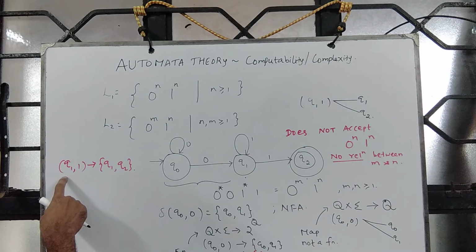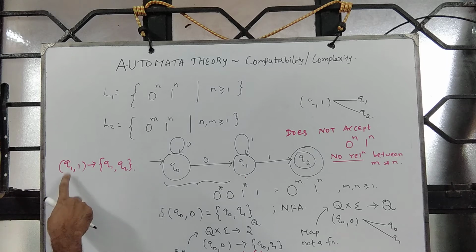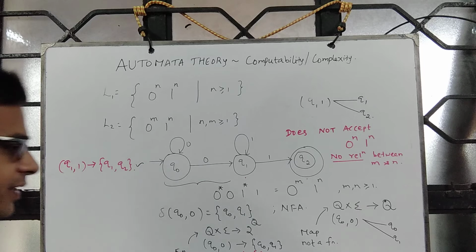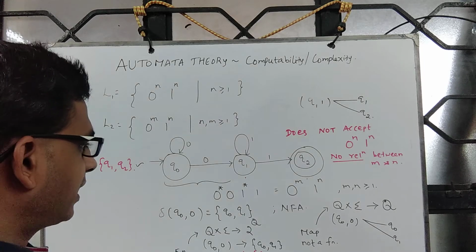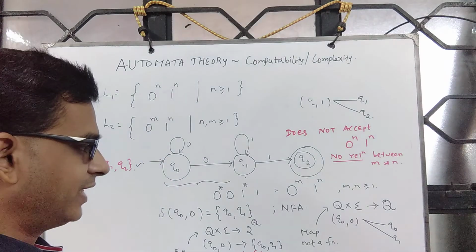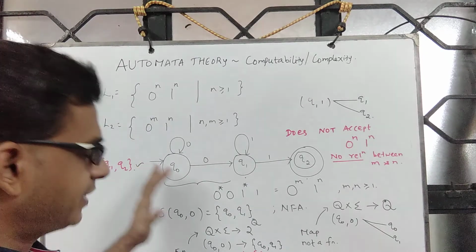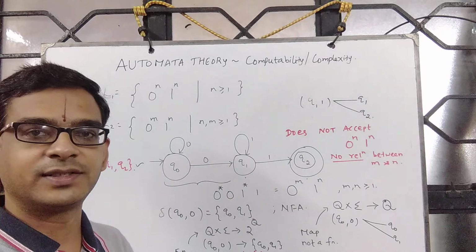But if you define Q cross sigma to 2 power Q, you see that Q1 comma 1 is mapping to Q1 Q2, which is perfectly valid. Now one may ask, can we fine tune this and get a DFA out of it? The answer is yes. And what other limitations FA has, all that we shall discuss next.